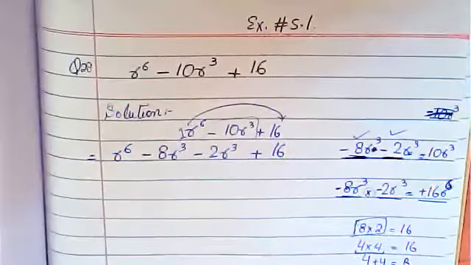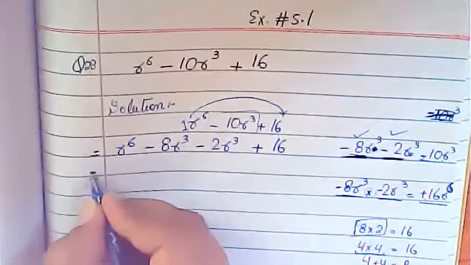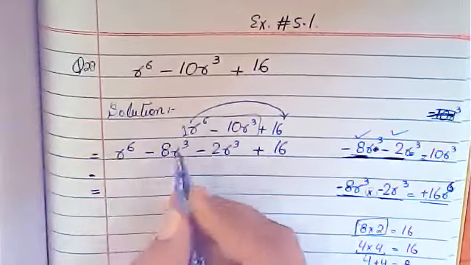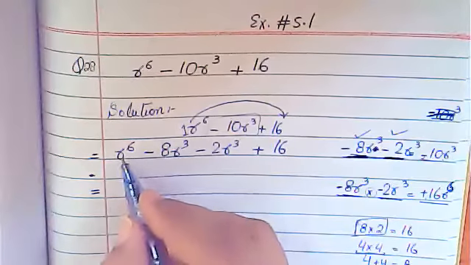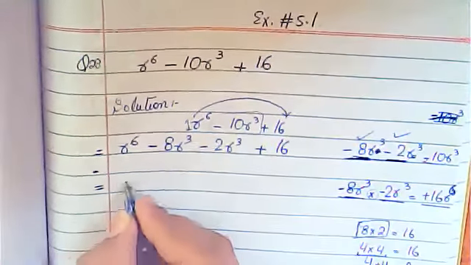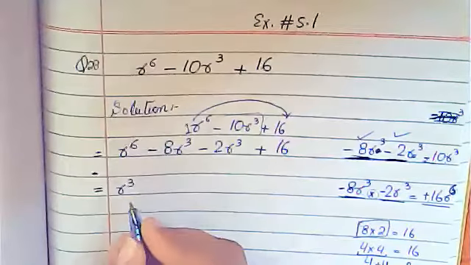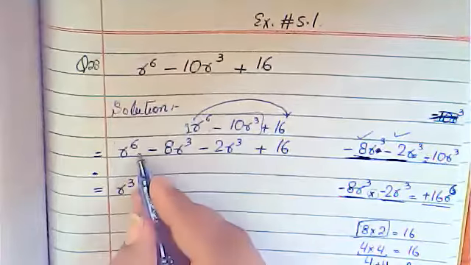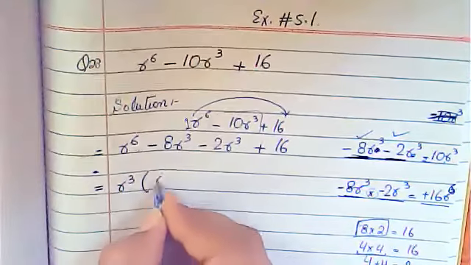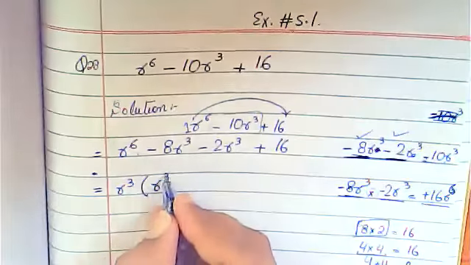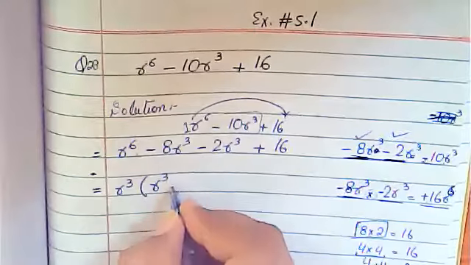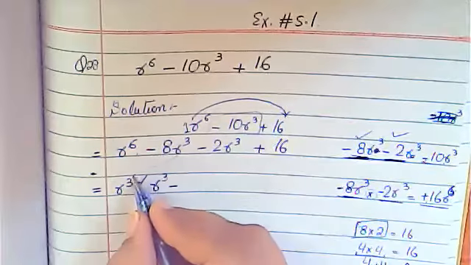Now in the next step, what will you do? You will take the common. Now in these two terms, what is common? R is common, and which power of r is least? This one. So you will take r cube as a common bracket. Now r cube is outside, so how many r will be left here? You will simply write r cube. So 3 plus 3 will be 6, right? Minus r cube is outside.